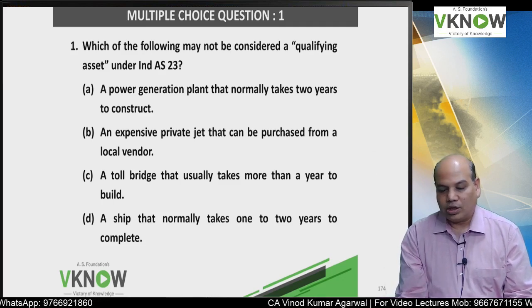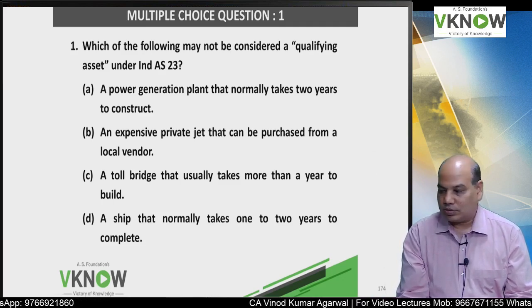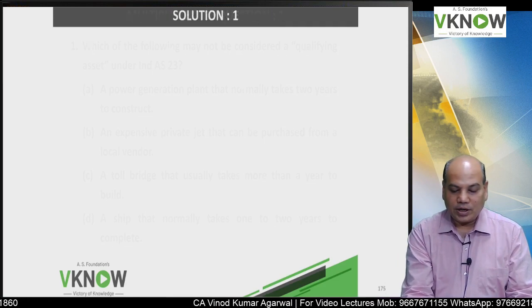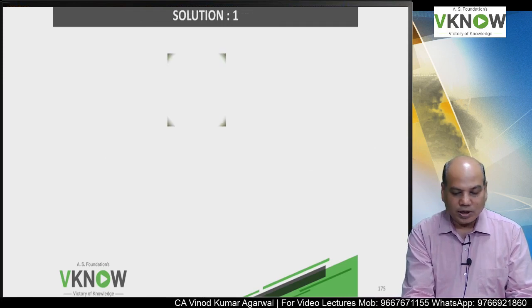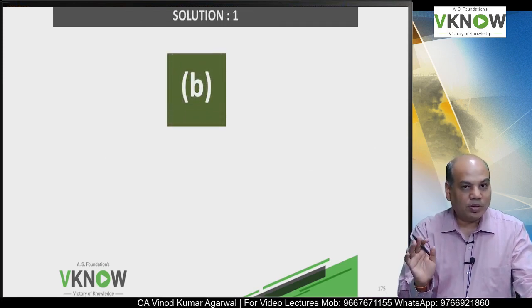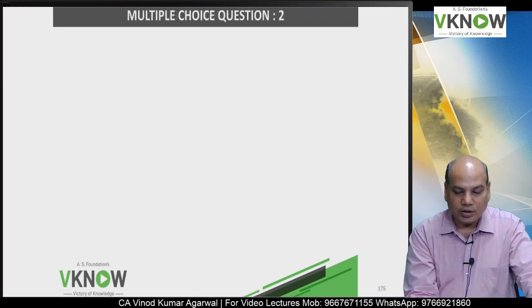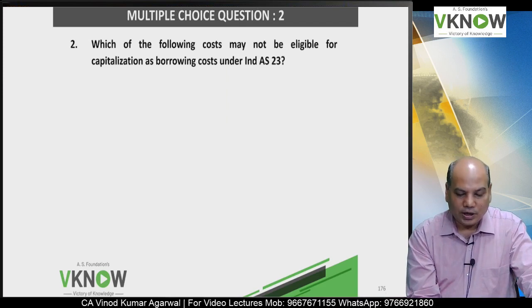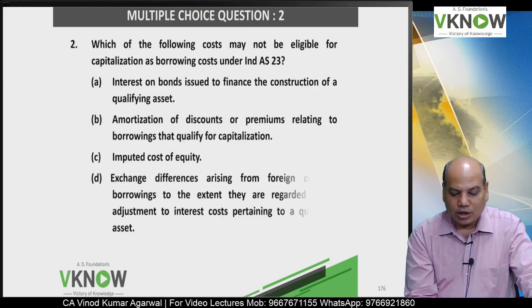Which is not a qualifying asset in this option? Please try. Which is not a qualifying asset? Your answer is right. Option B, tick mark option B. A private jet which can be purchased from a local vendor is in a ready to use condition. It is not a qualifying asset. Now you try your luck.